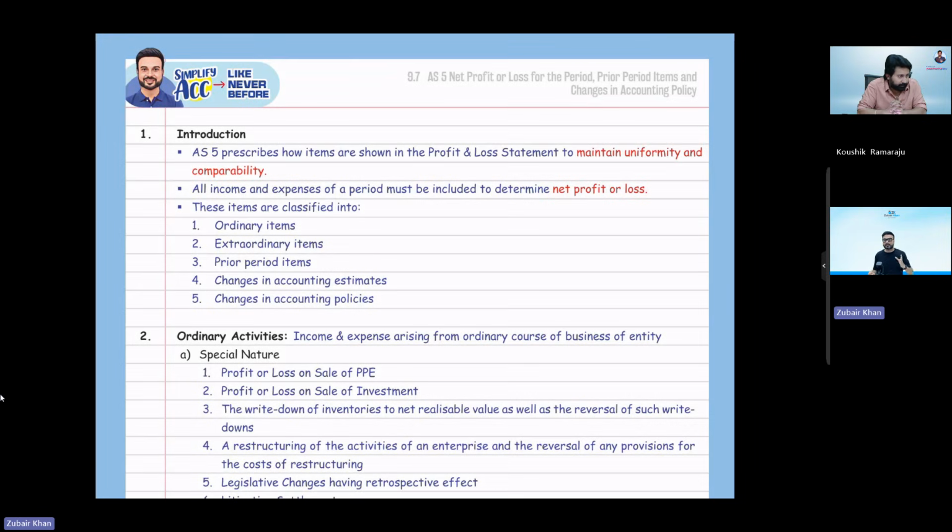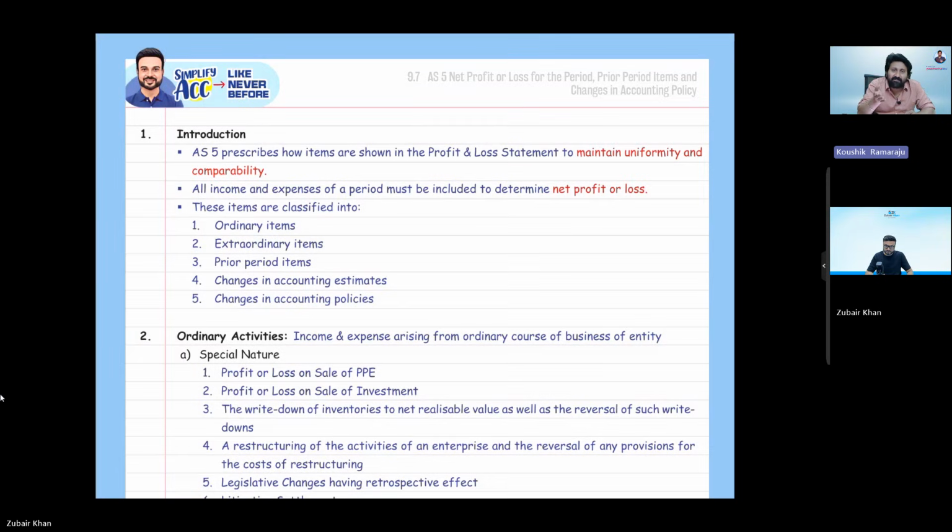So before the examination, suppose they have a paper today, in 3 hours I'm damn sure they can revise this entire book, all the accounting standards, all the chapters. This is the beauty of this book. So what sir is extremely confident about is that before the examination, it takes hardly 3 hours.